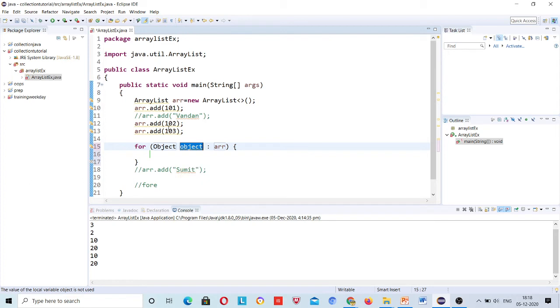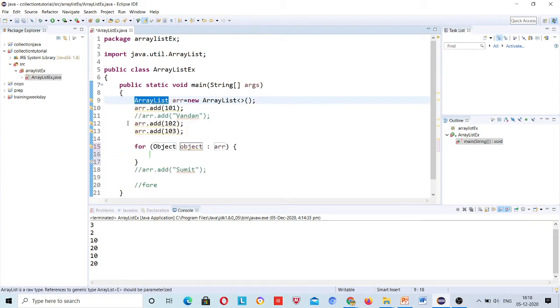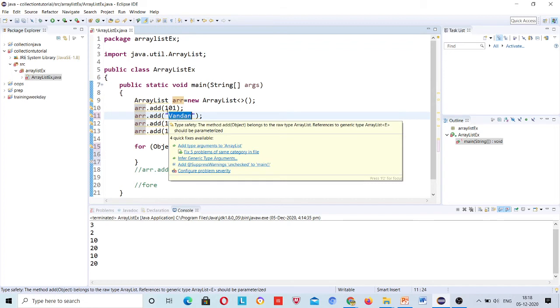What does it mean? Here this ArrayList is not sure what type of data it is containing. Maybe I uncomment this, right? Now this ArrayList is not sure whether I have integer variables or string variables. This ArrayList is not sure.